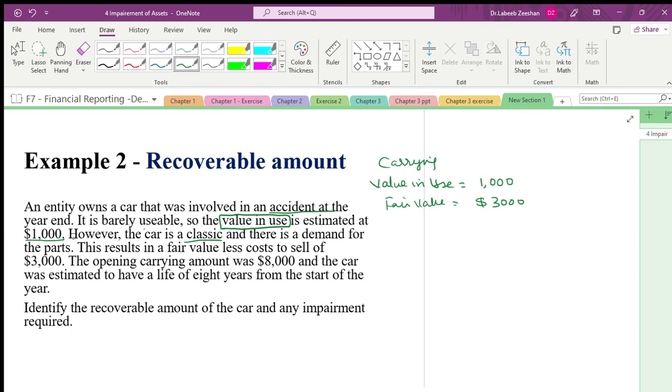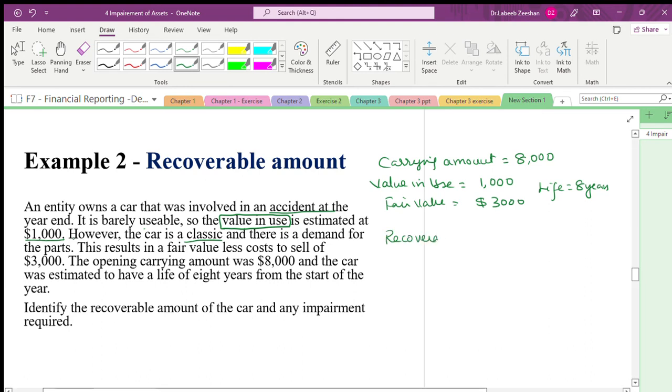The more you practice, the more you will get it. The carrying amount is 8000. The life is going to be 8 years. From the start, identify what they are asking us. They are asking us what the recoverable amount is.